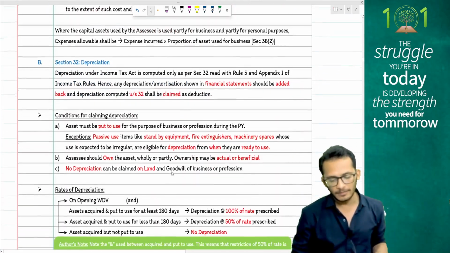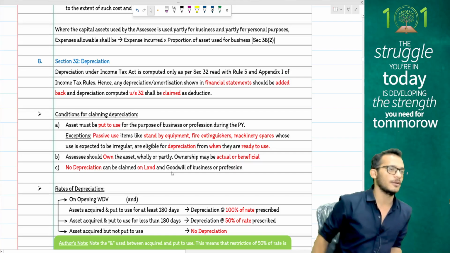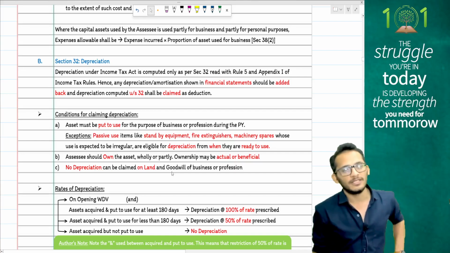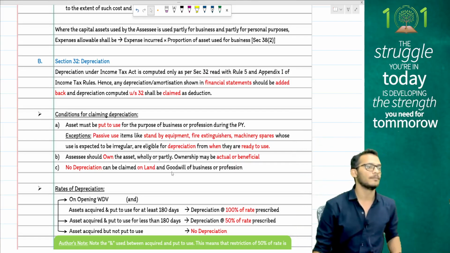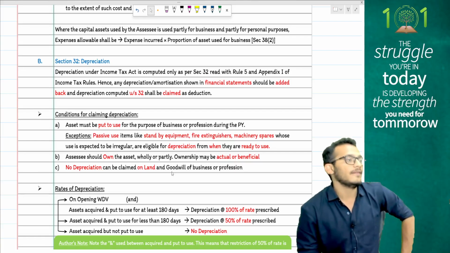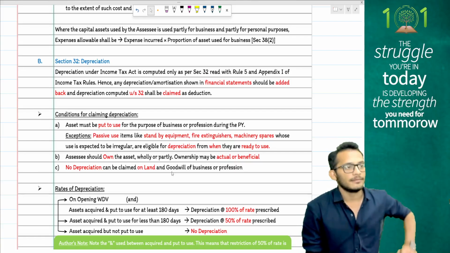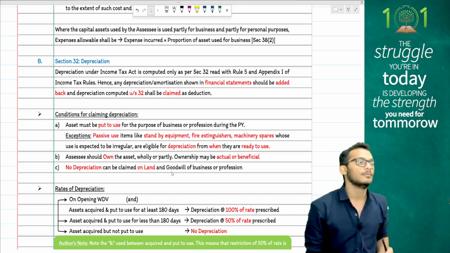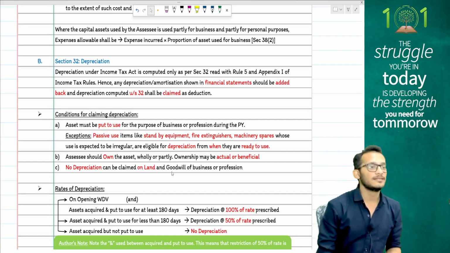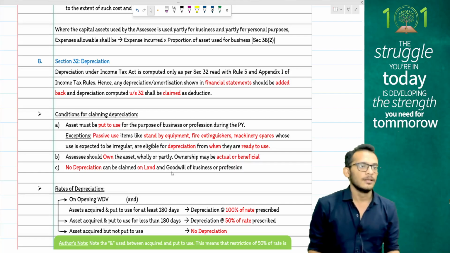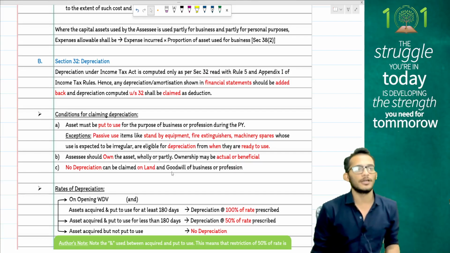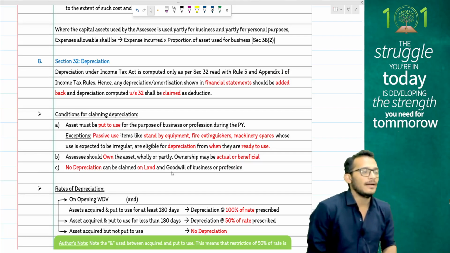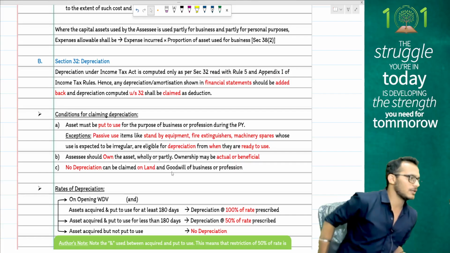Important section from exam perspective, we're looking at section number 32, which talks about depreciation. Section 32 clarifies that you can claim depreciation only when there is an asset which is owned by you and is first put to use. You can't claim depreciation on land and goodwill.